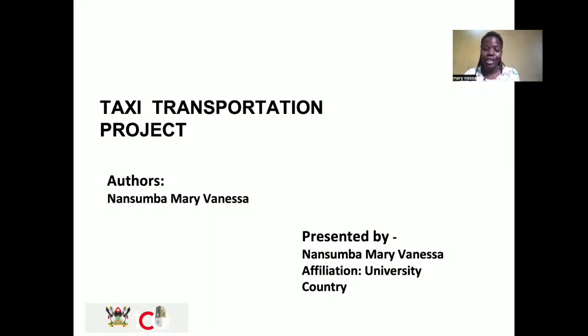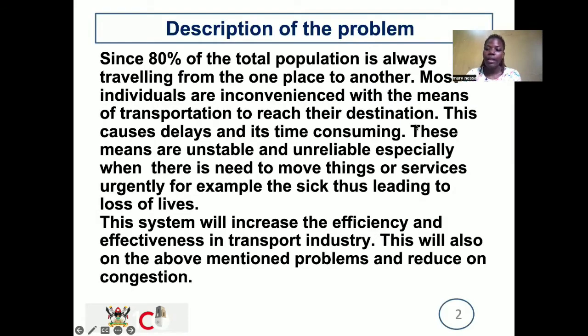Hello everyone, I'm Nansumba Mary Vanessa presenting a project on taxi transportation. Here is a brief description of our project and the problem.